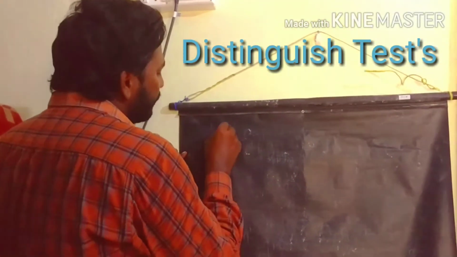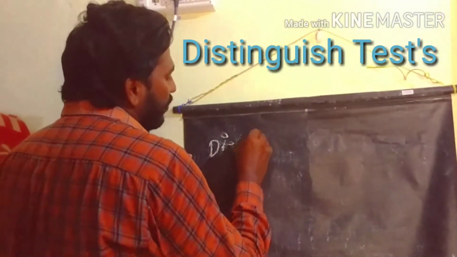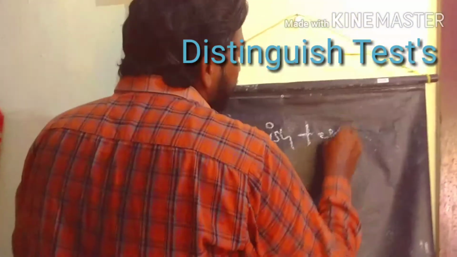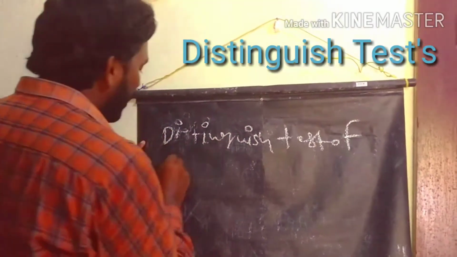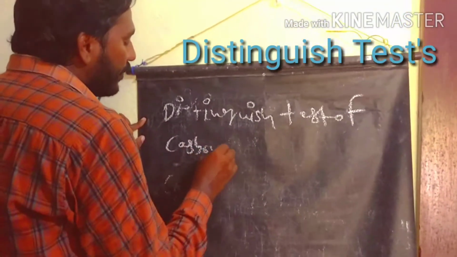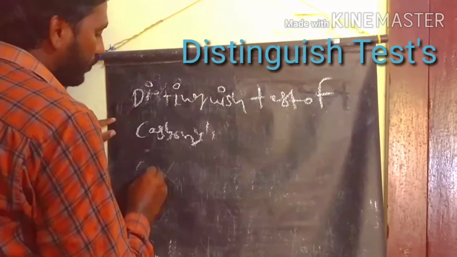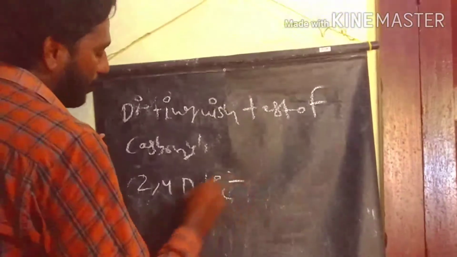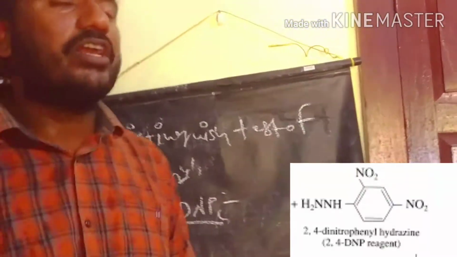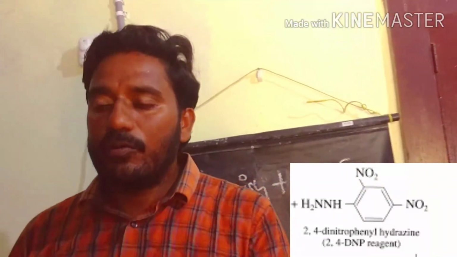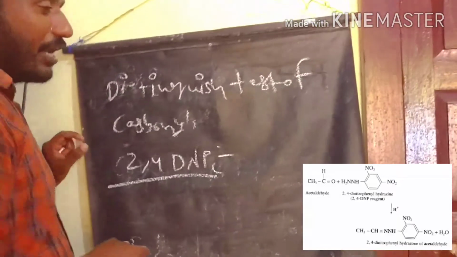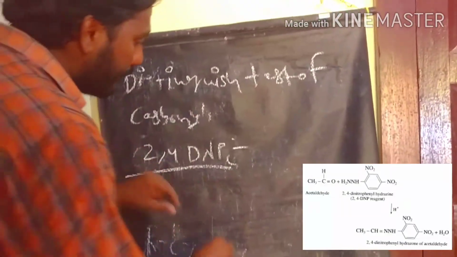Next we discussed the identification tests of carbonyl compounds. First of all, we can identify carbonyl compounds by the 2,4 DNP test. All carbonyl compounds give the 2,4 DNP test. What is meant by 2,4 DNP? We already discussed the 2,4 DNP. It is 2,4 dinitrophenyl hydrazine.